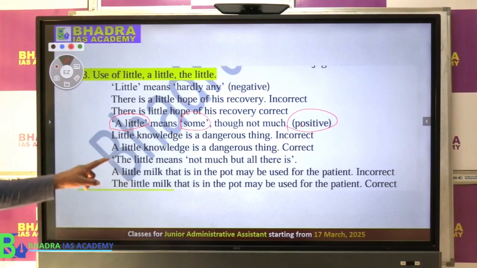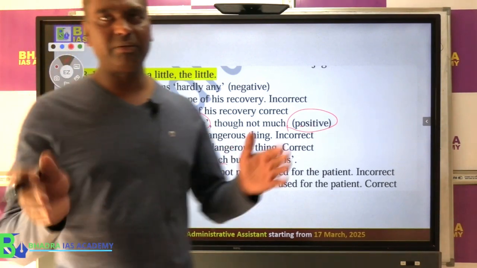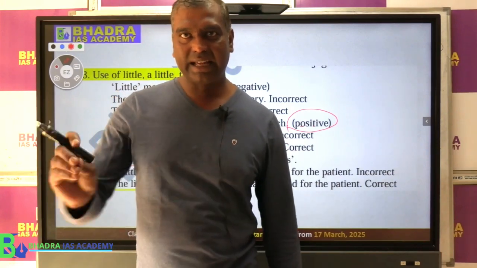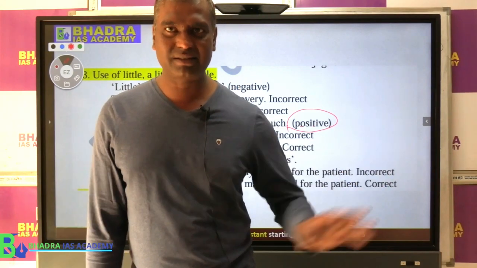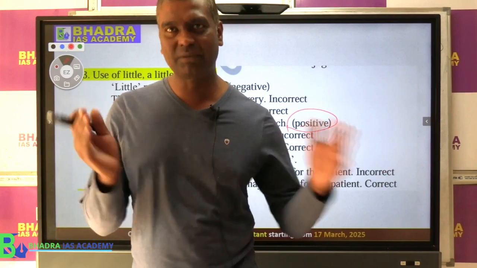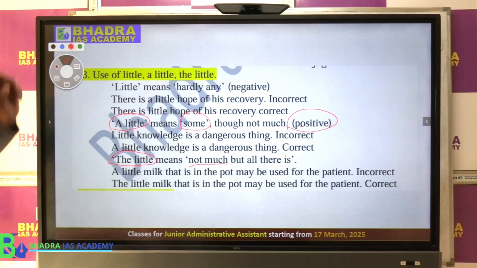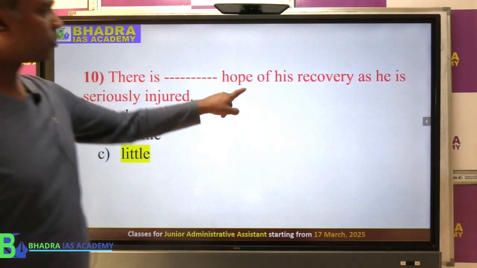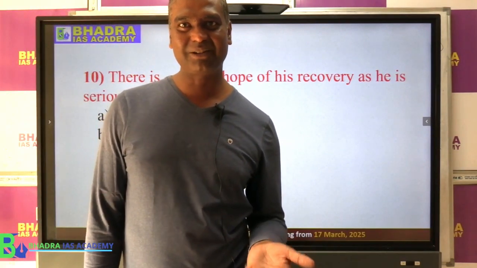Then we use another one called the little. Now what is the little? It is not much, but whatever is there. So we can say after he finished his food, I had the little that was there. That means I ate whatever was there, but it was not much, but whatever was there I ate. Now that will be the meaning. So in this context, which one will correctly fit our question? There is a dash hope. So there is a hope, yeah, no hope. That is the whole question.